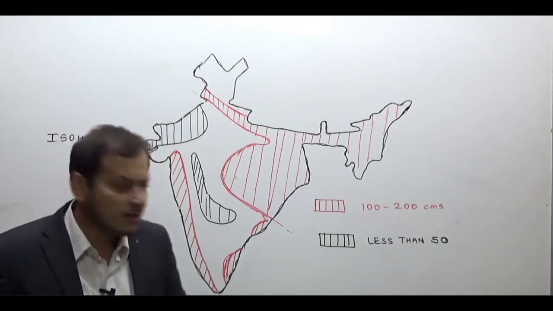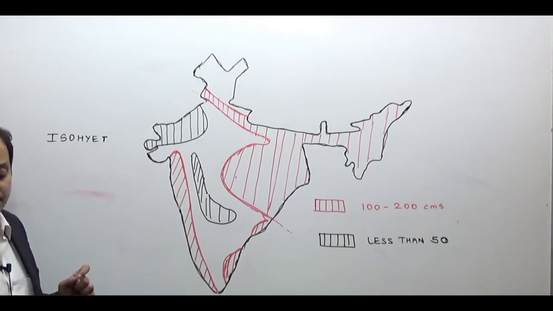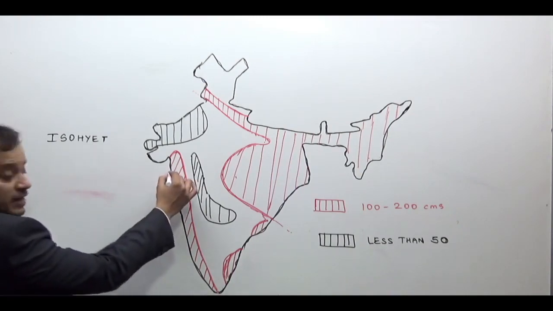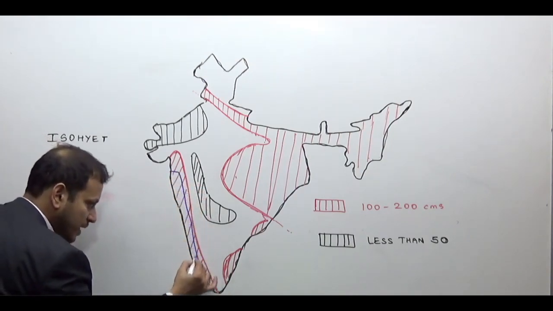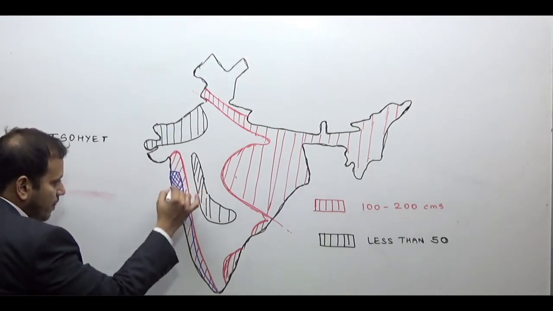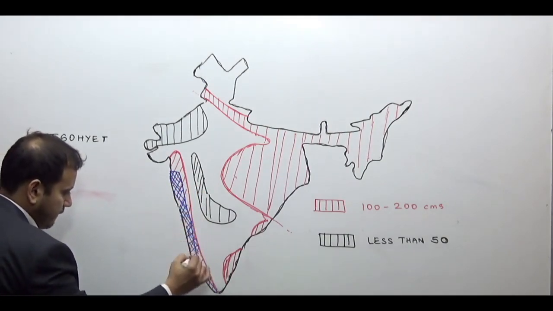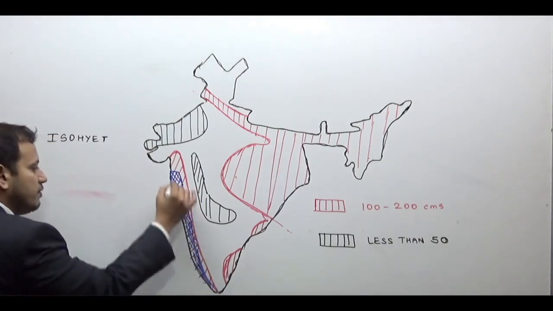Other than this, now I will use the blue color because obviously in this 100 to 200 centimeters of rainfall, there are some areas which receive more than 200 centimeters of average annual rainfall also. Now it is this line which goes from the south of Mumbai and on the western side of the Western Ghats.